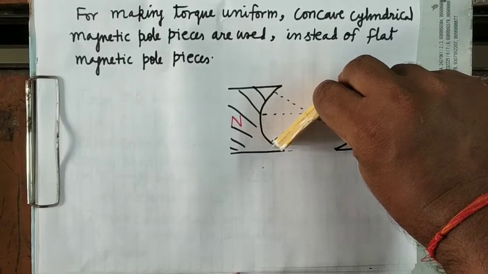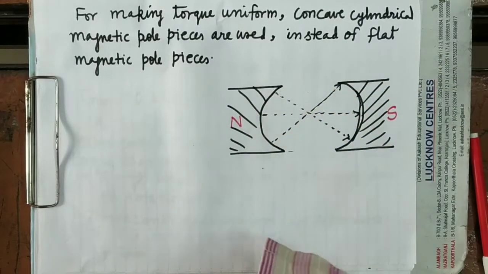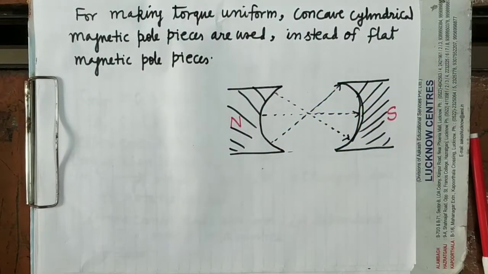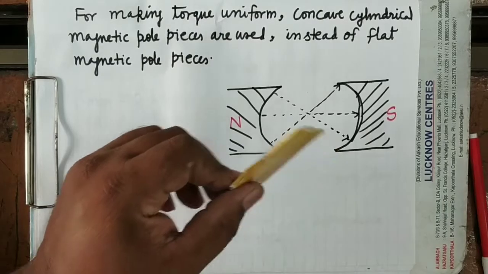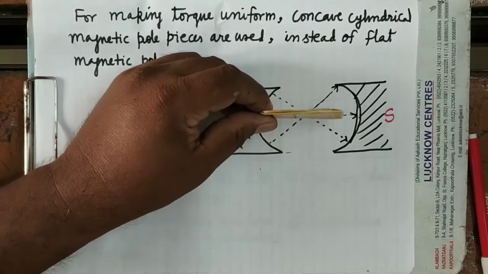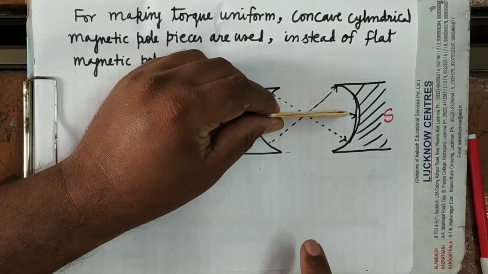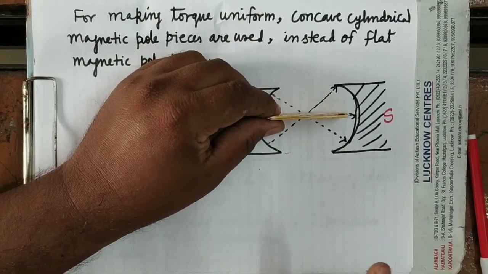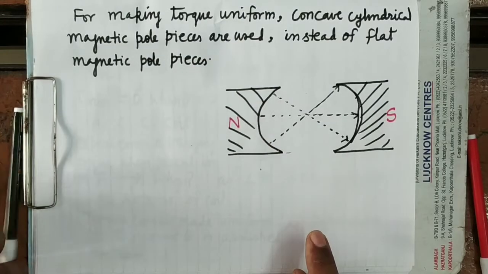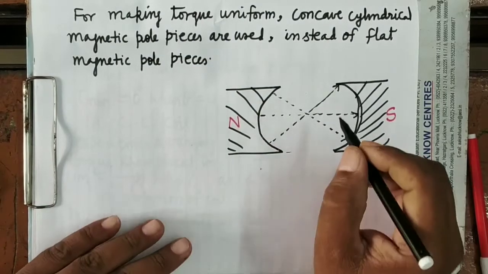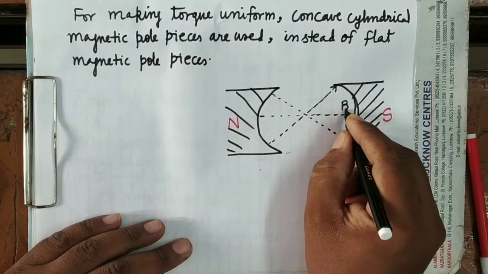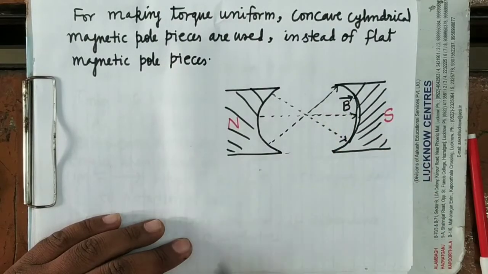And when the magnetic field is in every orientation, then the normal on the plane of the coil will always make a 90-degree angle with the magnetic field.